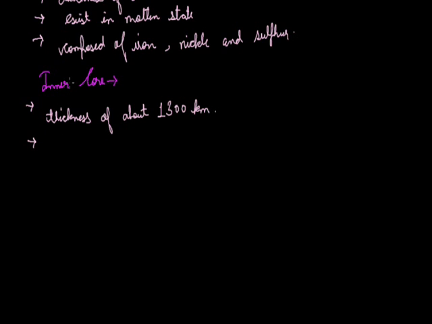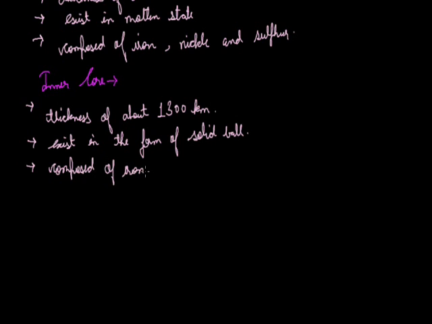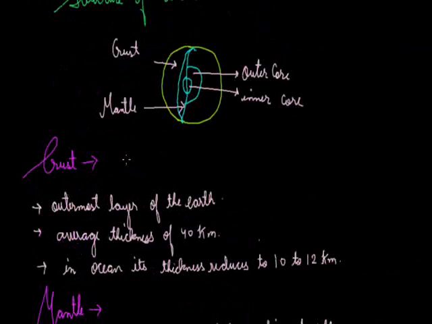As we discussed, the outer core exists in the molten form, but the inner core exists in the form of a solid ball, meaning it is in the solid state, and it is mainly composed of iron only. So this was a brief knowledge about the structure of Earth.